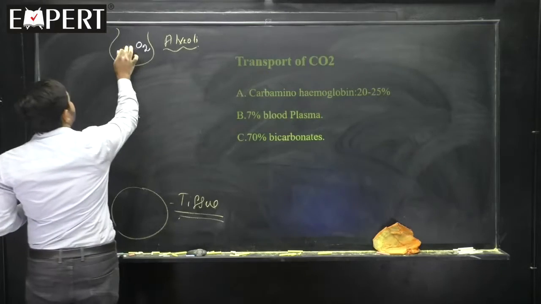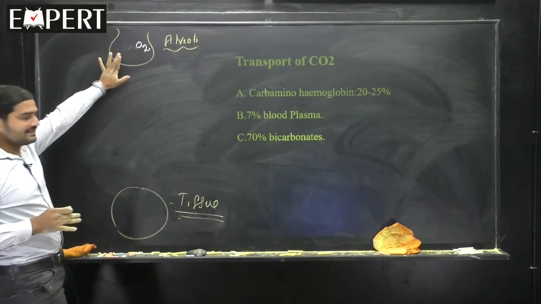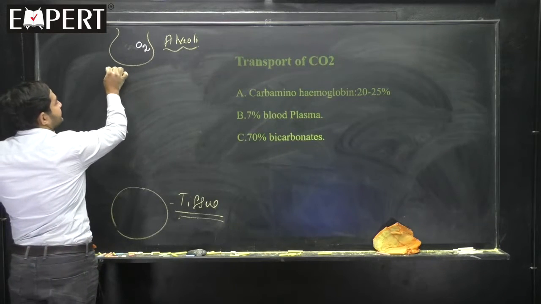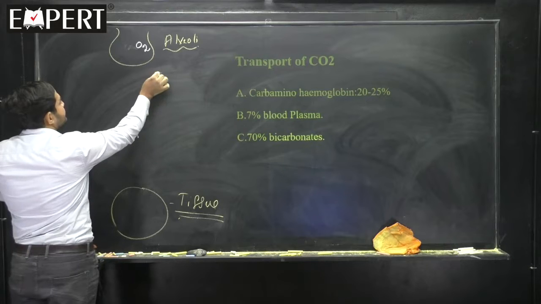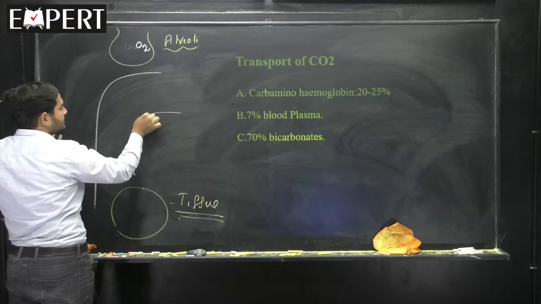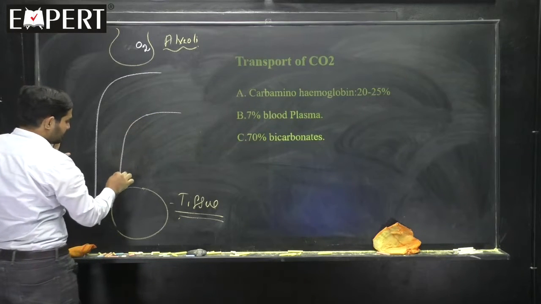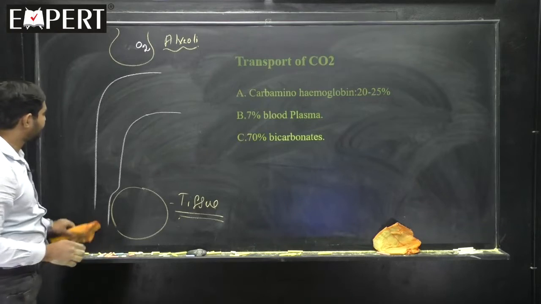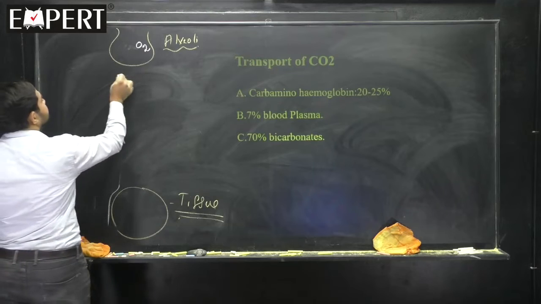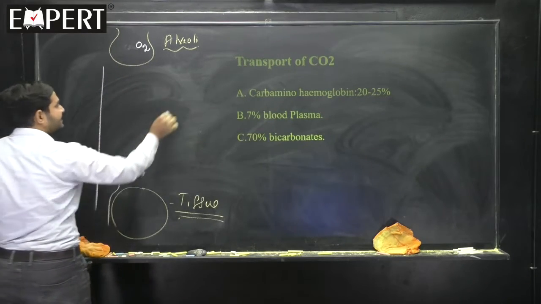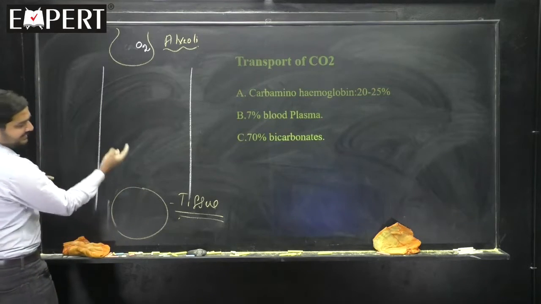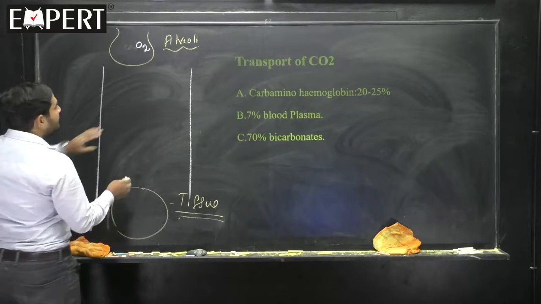And there is a carbon dioxide. Now, we'll think about carbon a little later. And here is a blood vessel. Let me take it like this for your easy understanding. But don't think that tissue is entering into blood vessel. Don't think like that.